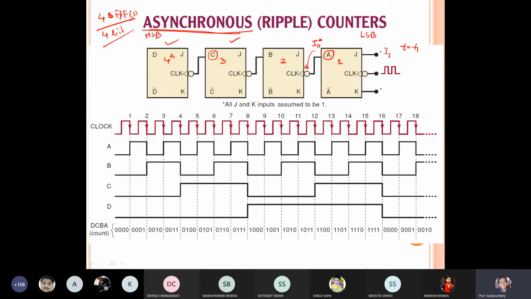Excuse me, sir, can you explain that part again, so that B output is not coming?